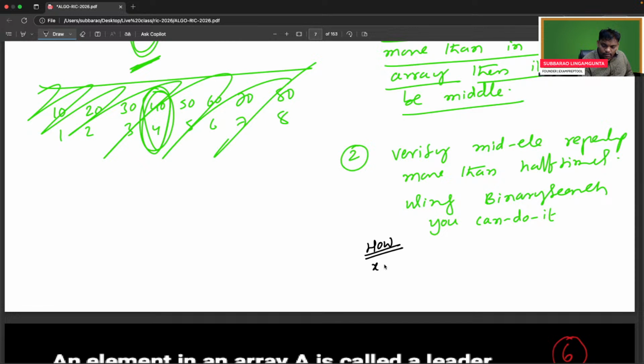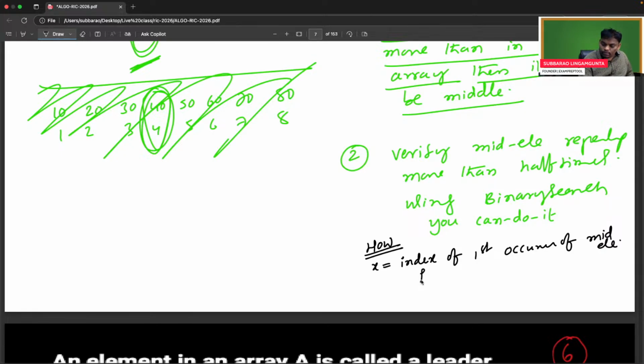X is equal to the index of the first occurrence of the mid element. So how do you find it?